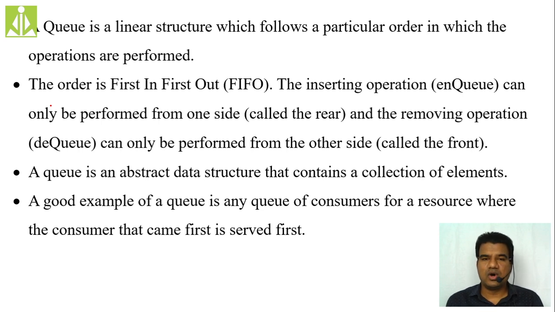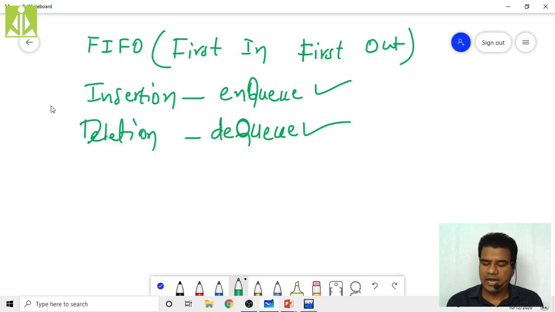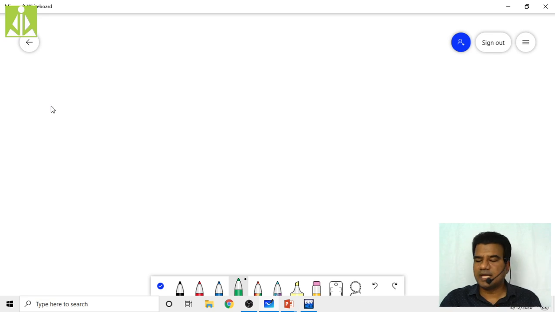A good example of a queue is a railway reservation counter. If you imagine the railway reservation counter, what are we going to have there? We are going to have a queue, isn't it? At reservation counters, basically we have queues. Let us assume the reservation person is sitting here serving the passengers.